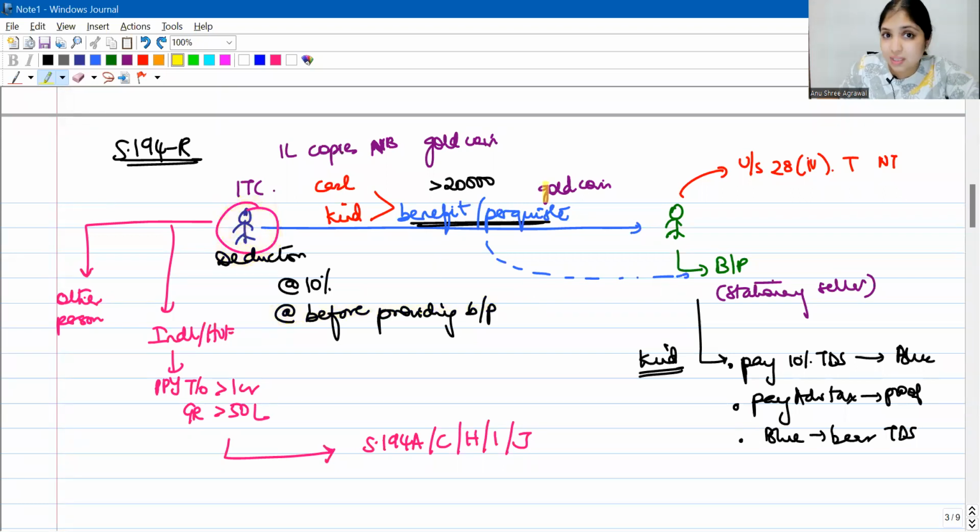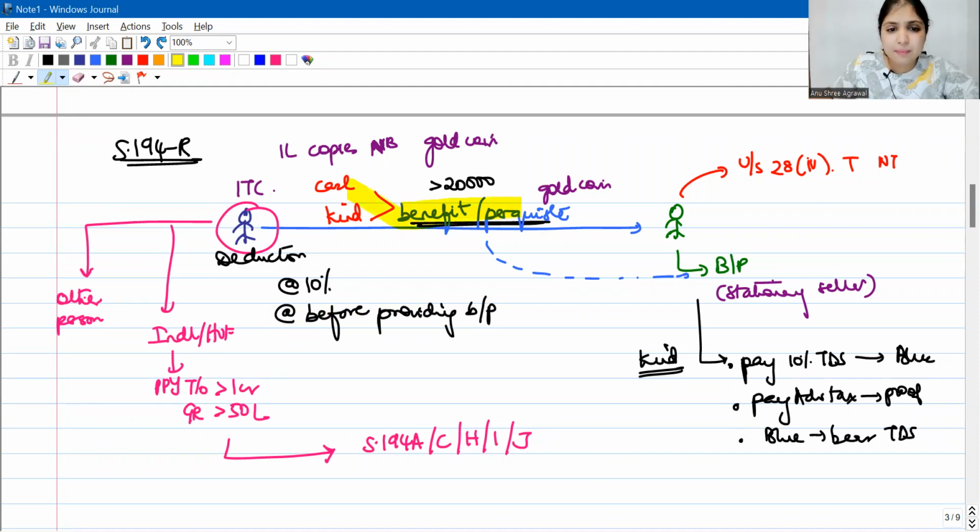The person who is giving the benefit or perquisite may be any other person, not an individual or HUF. If an individual or HUF, I am going to cover only those individuals and HUFs whose preceding previous year turnover was more than 1 crore or gross receipts were more than 50 lakhs. Then we learned this section will apply only if the aggregate value of benefits or perquisites is more than 20,000. In that case, tax will be deducted at 10% before providing the benefit or perquisite.